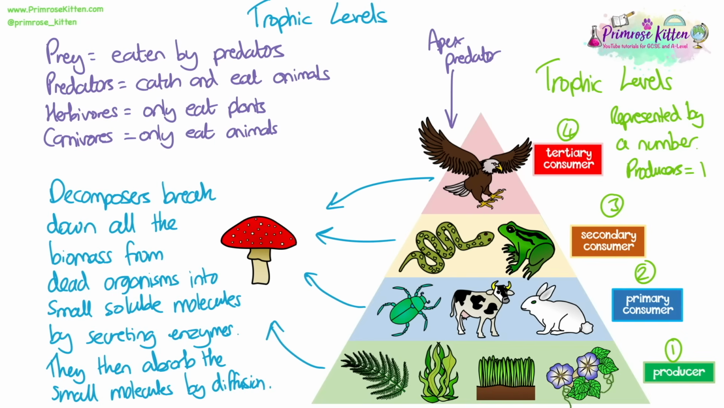And one thing I will say, always remember that plants, so the producers, are not prey. They can't run away and hide. They aren't being caught by animals. They're being eaten by herbivores. So plants can never be prey. If they ask you to pick a prey species from a food chain, it can never be a plant.